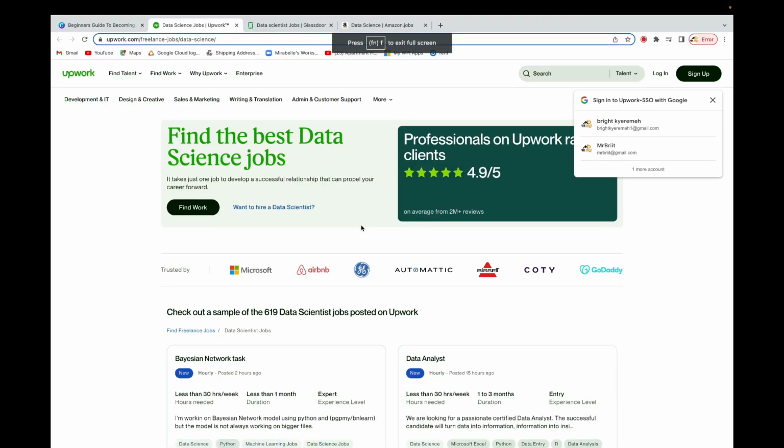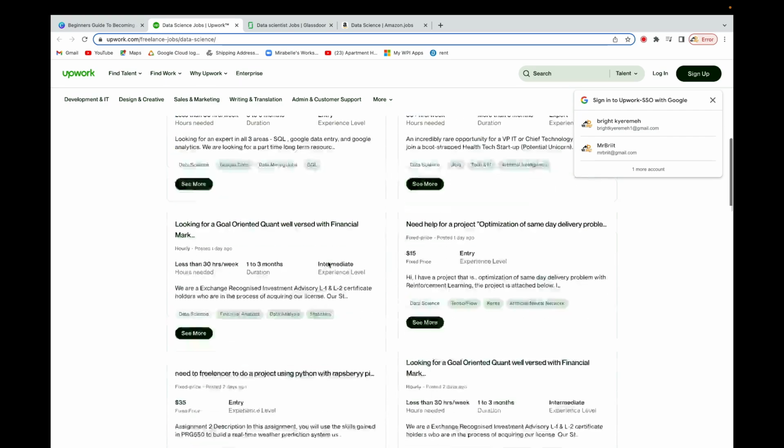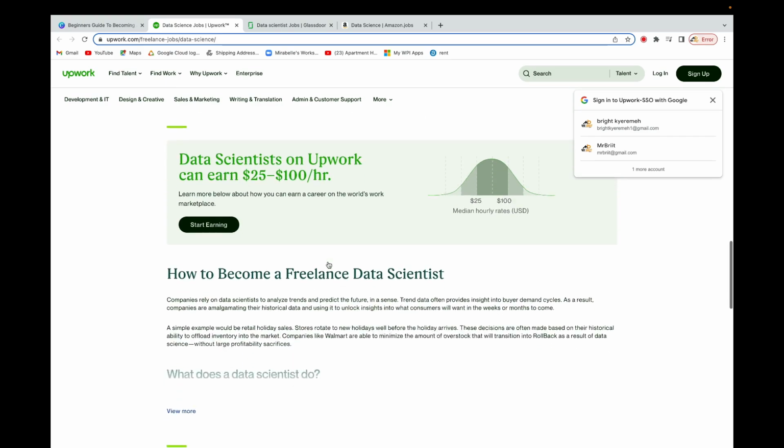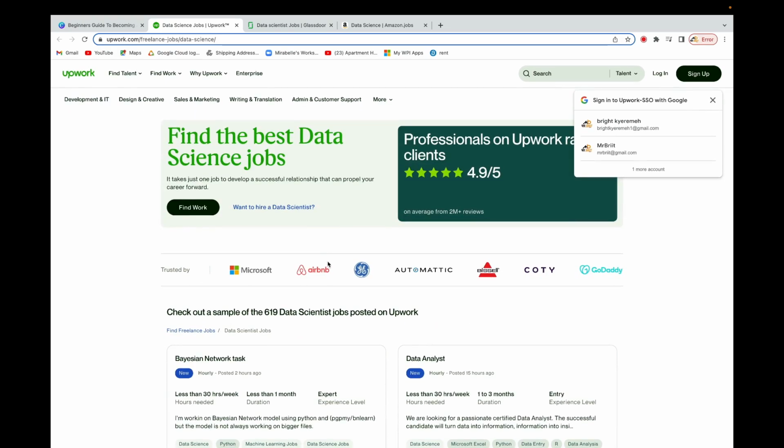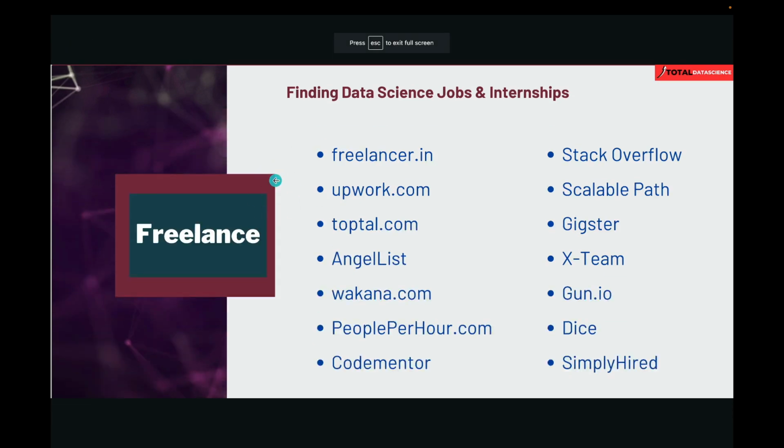If you go to Upwork, for instance, here you can get a lot of freelance work, and then you can do it. You can filter based on what you want, whether data science, machine learning, or whatever. You can just search over here and then get it. I'm going to give you this one as well, so that you can easily go through.